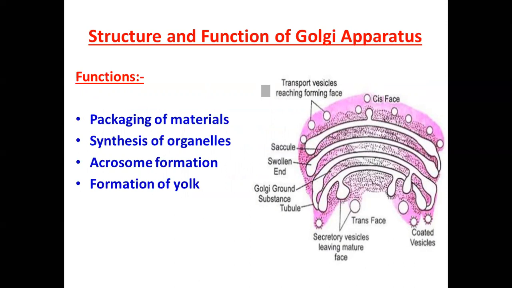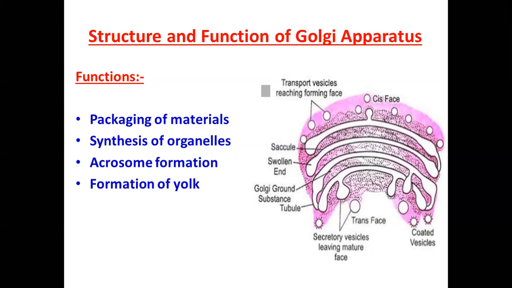After losing the ribosomes, from this RER arise transport vesicles which fuse with the saccule on the cis phase. This is the saccule and it is fused with the cis phase, and then the vesicle forms. This is why the cis phase is also called the forming phase. That's how the Golgi body's formation takes place.